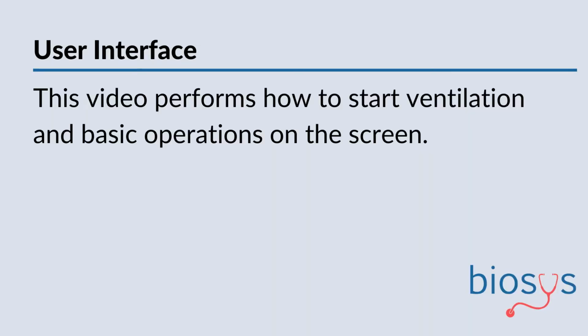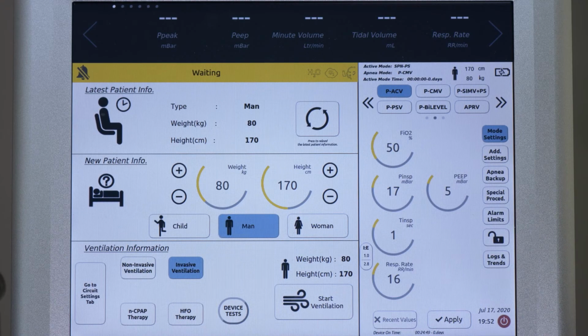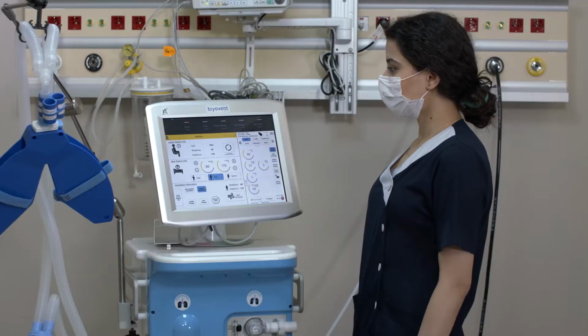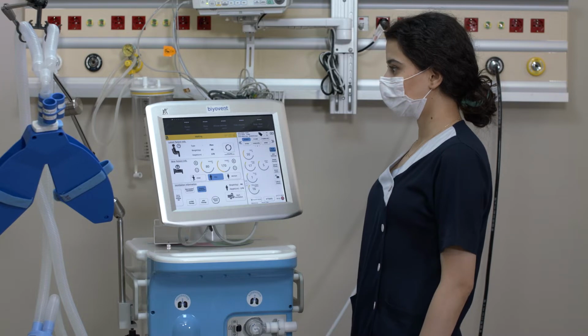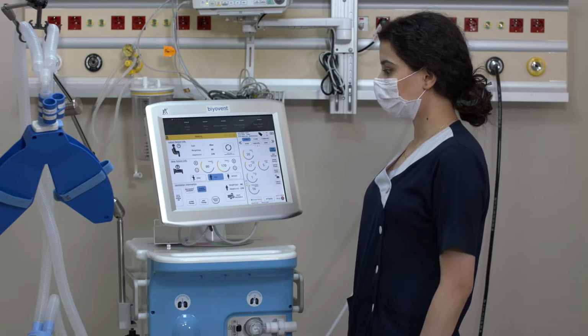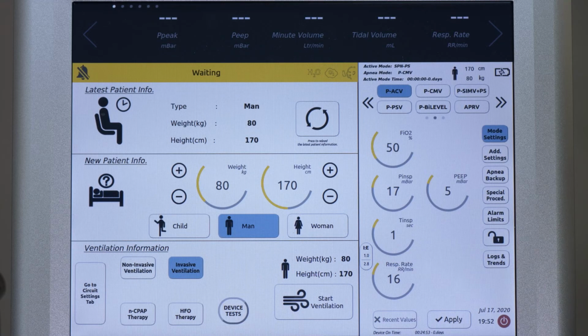User interface. This video performs how to start ventilation and the basic operations on the screen. You are now seeing the standby screen of Biyovent. Biyovent offers users an interface that is easy to apply and learn. It basically consists of 7 different parts. We will explain them in the order of ventilation settings.